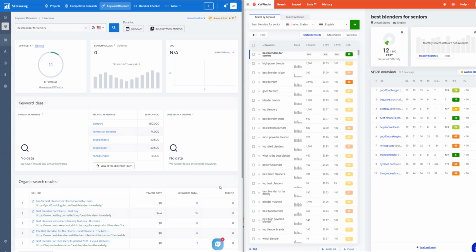Now, I want to make a video this time trying to compare the keyword difficulty from KWfinder and SERanking. SERanking is a tool that seems to be gaining in popularity. I've been hearing some good things about it from various people. A lot of people think it's a good, cheaper alternative to Ahrefs. Anyway, for this video, I'm only going to look at the keyword difficulty.